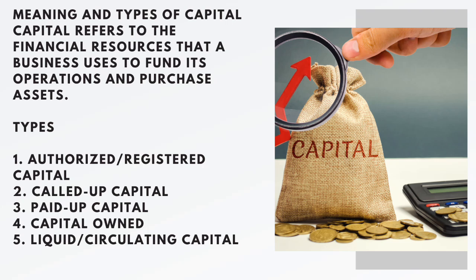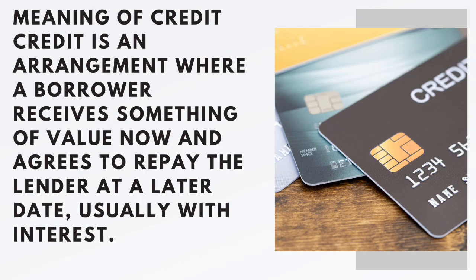We have fixed capital. These are long-lasting assets which are used for the purpose of creating productive capacity, e.g. plants and machinery. We also have current capital, we have loan capital, we have capital employed, we have working capital. All these are types of capitals. The game has actually just begun. We are moving on to credit.